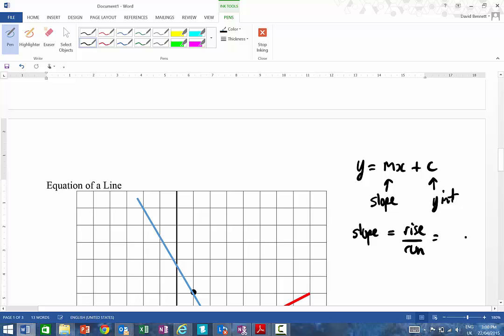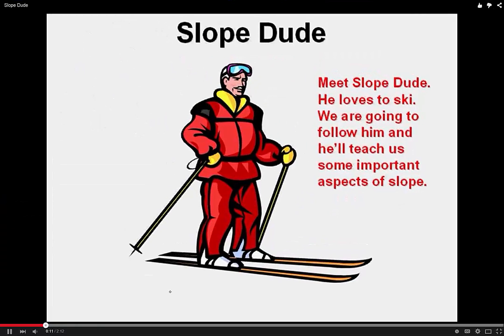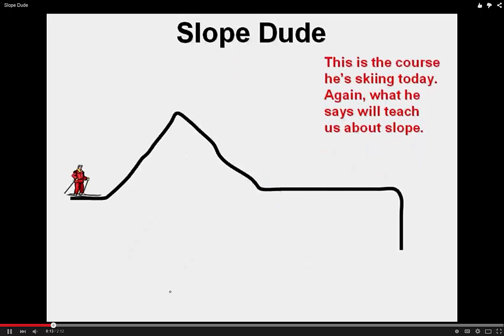and we could say that's equal to the change in the y value over the change in the x value. Now, last year, I know many of you watched this thing called Slope Dude. I'll just quickly show you a bit. He loves to ski. We are going to follow him, and he'll teach us some important aspects of slope.